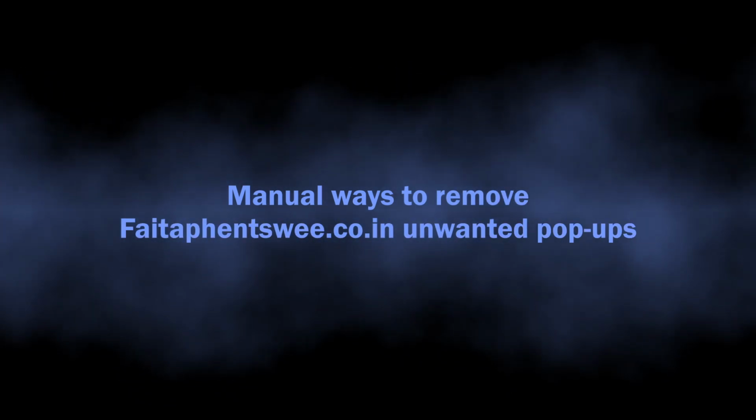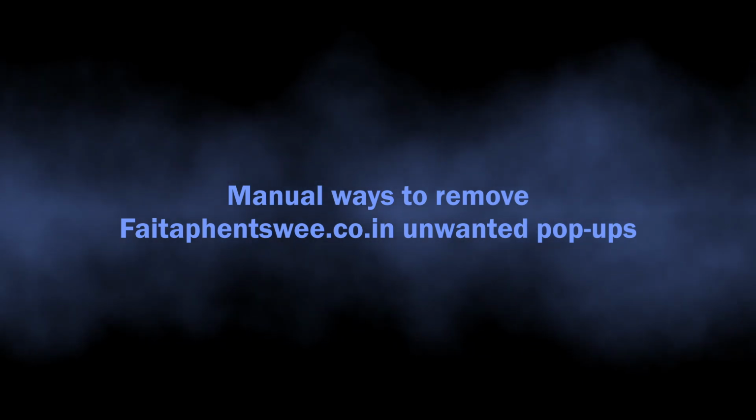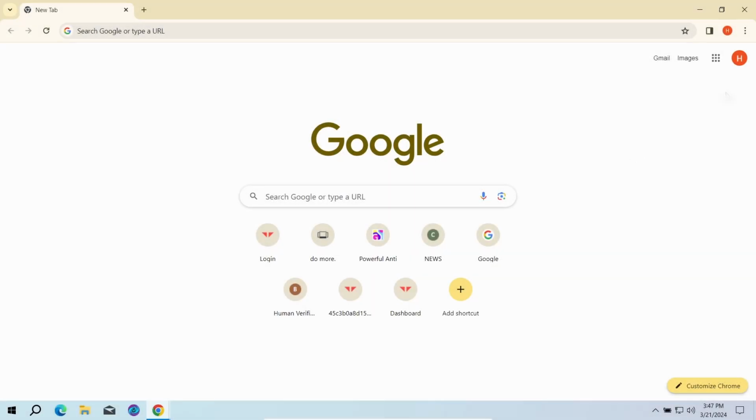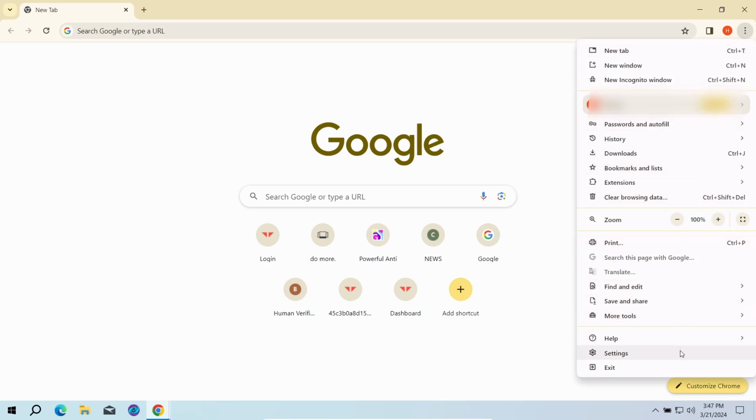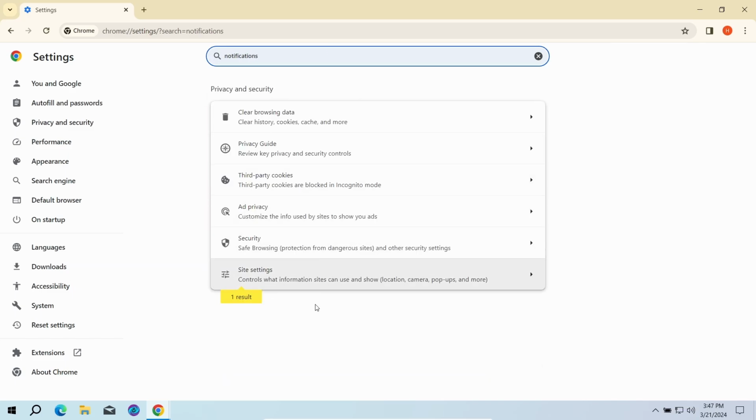You can also try to remove the push ads manually. The key reason why these pop-ups appear is the permission to send notifications for the Adverworm Co.in website. To revert these permissions, go to the settings page of your browser and type notifications in the search bar. Here, go to Site Settings and click Notifications once again.